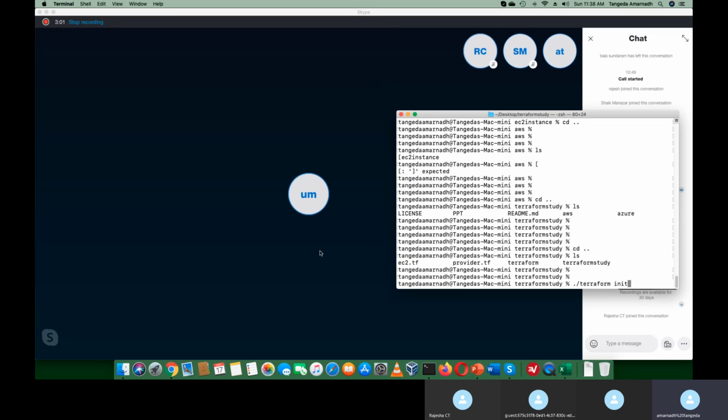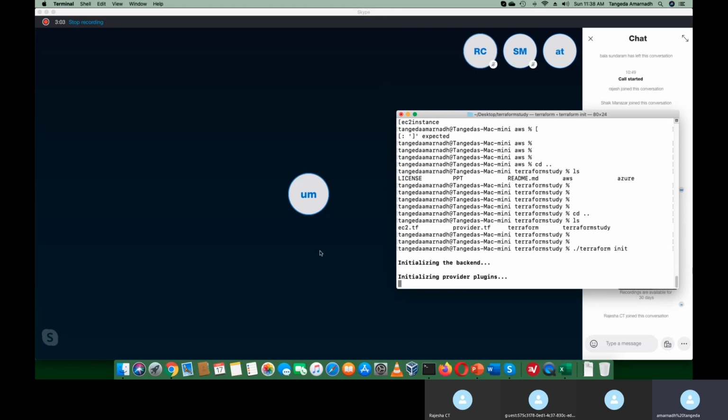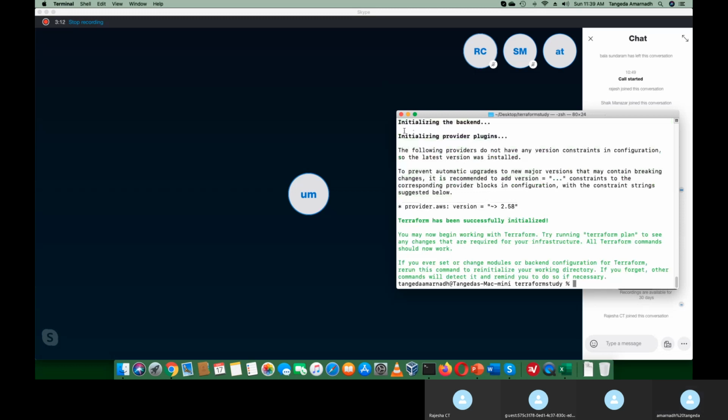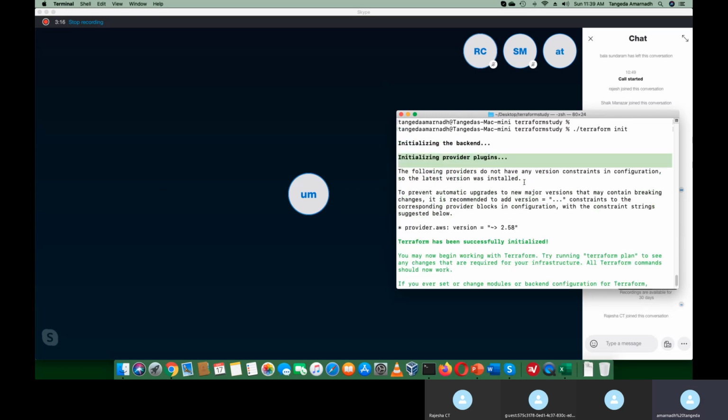I'm just running a Terraform init command here. You observe it. The first step it is doing is initializing the backend. The next step it is doing is initializing the provider plugins, right? So the first step clearly shows it is doing a backend.